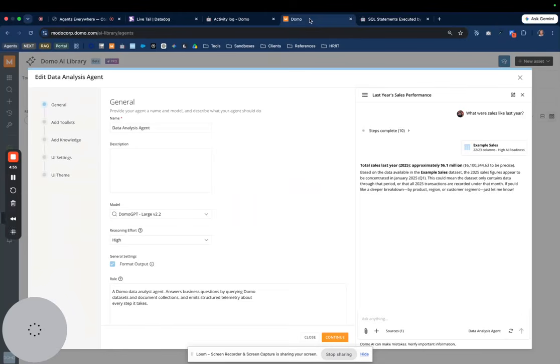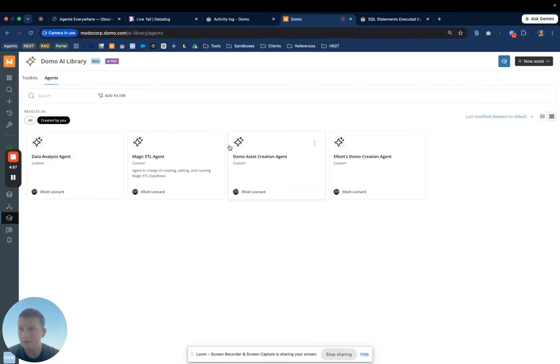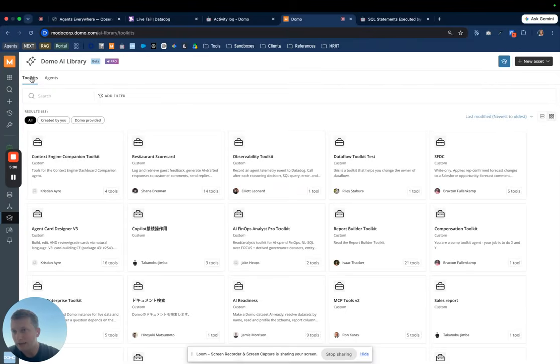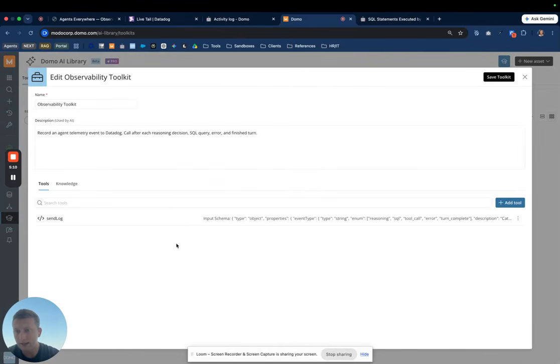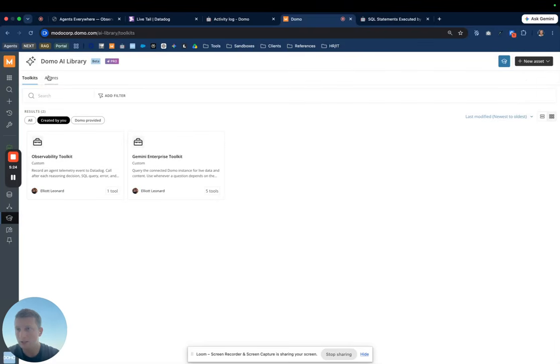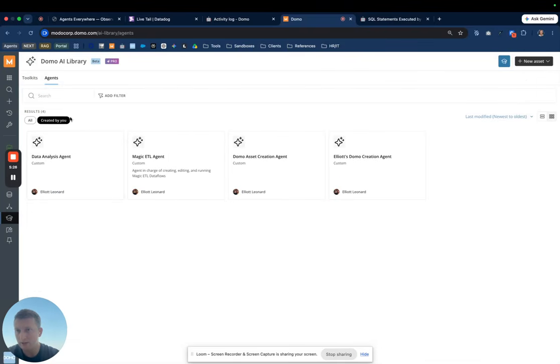Okay, so let's talk through another use case. Another use case is that we have these new conversational agents where you can basically create your own AI agent, give it knowledge, data sets, and it can answer custom questions. I created this toolkit that is called my observability toolkit. Basically it's a single tool that an agent is going to send events to Datadog. Each time it decides on something and each time it executes a SQL query, it's going to use the send log function.